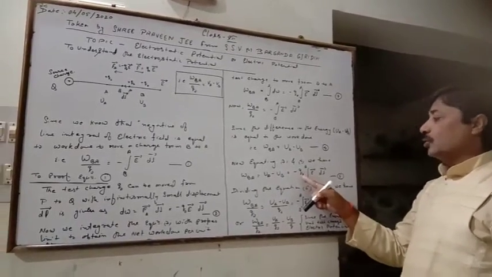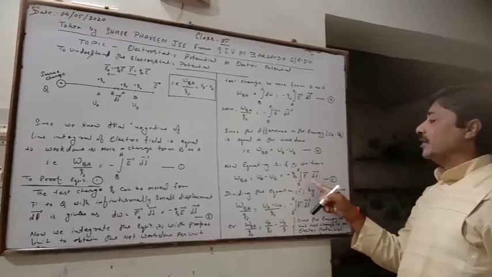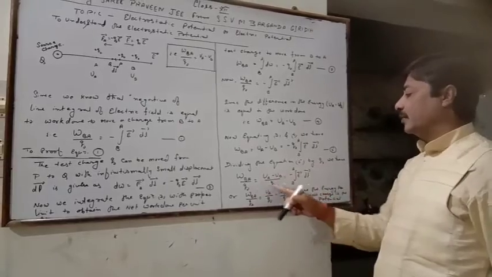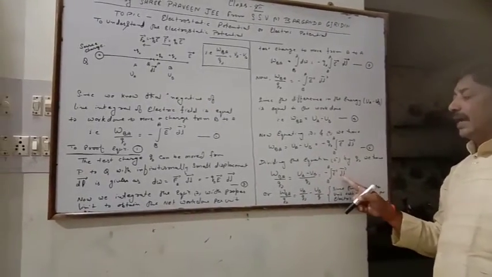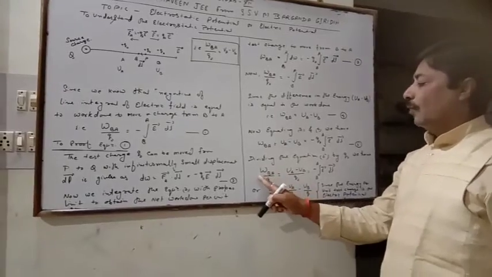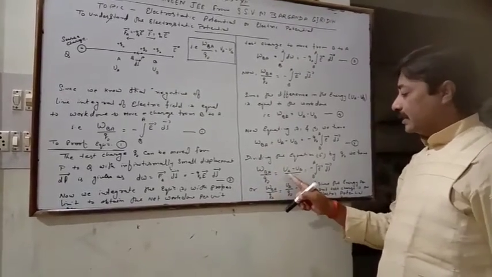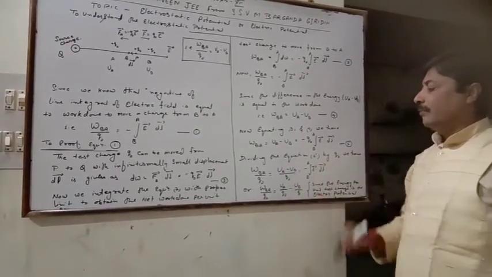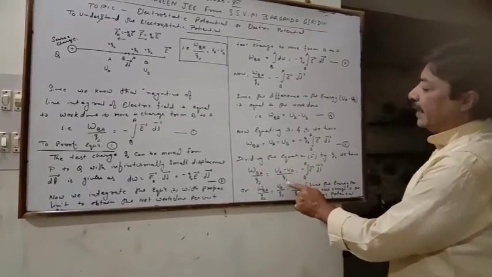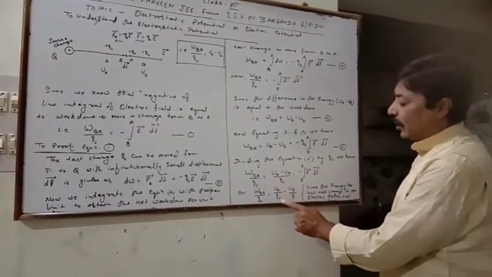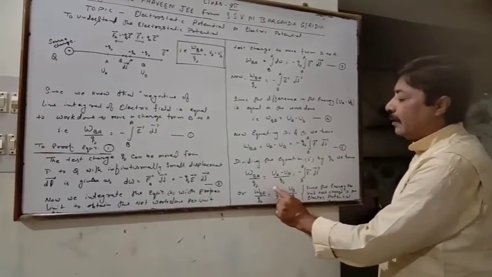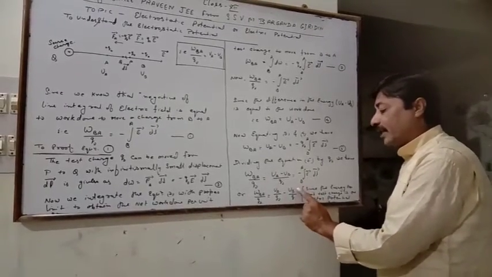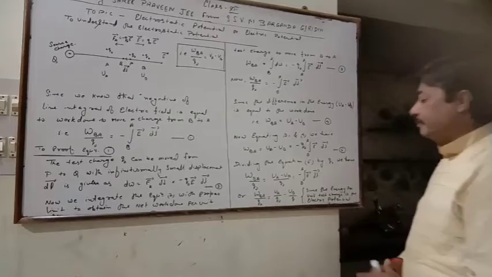That is, minus Q naught times the line integral of the electric field. Now when we divide equation number 5 by Q naught, we get that the negative of the line integral of the electric field is equal to the work W_AB by Q naught, which is the difference of energy per test charge Q naught. Now we split the difference: UA by Q naught minus UB by Q naught, that is, the energy of the test charge at A minus the energy of the test charge at B.